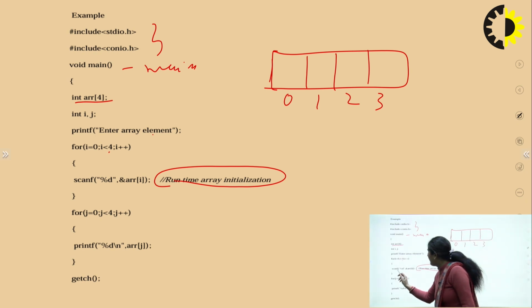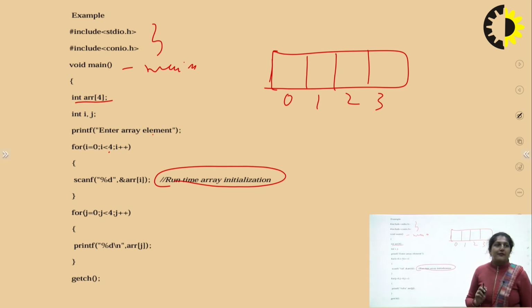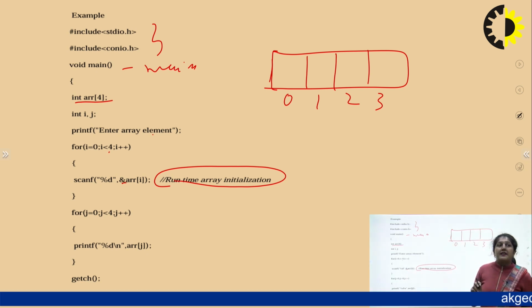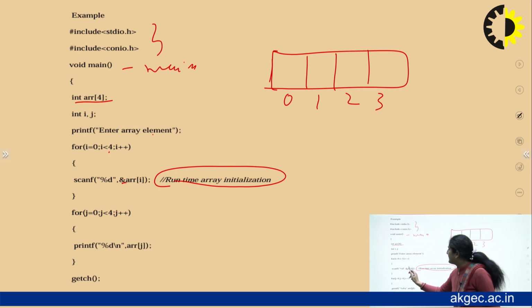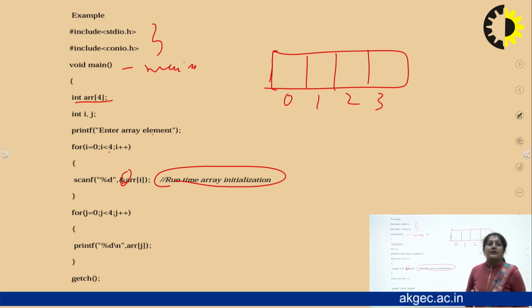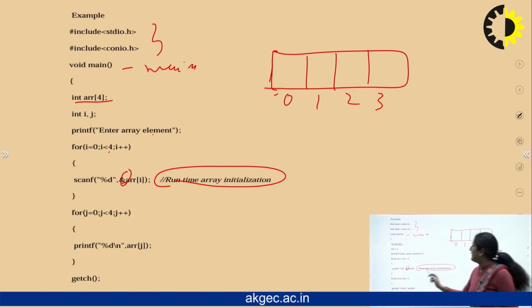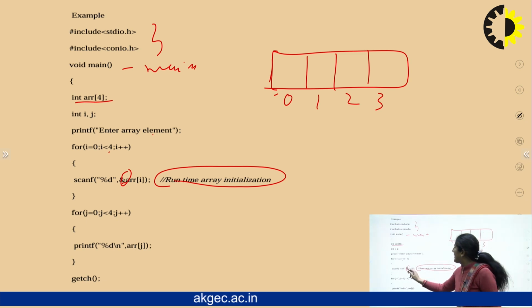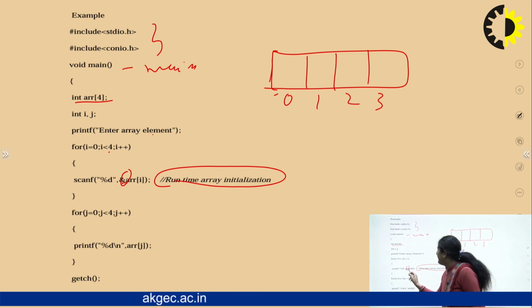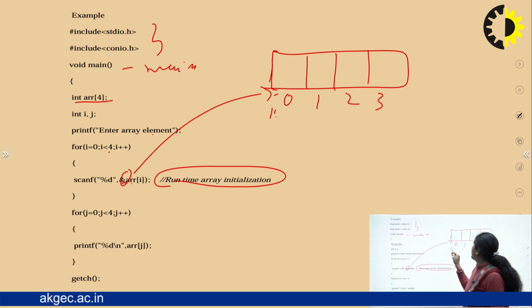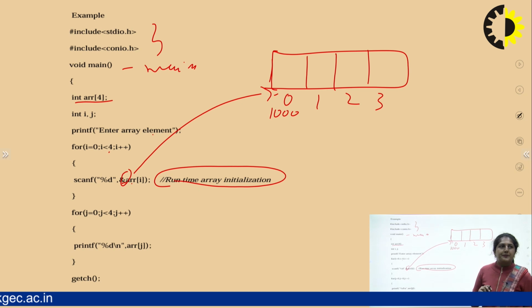The scanf format specifier of integer is %d. Then this is a pointer, that is, it will be the address. The first base address will be indicated by the ampersand arr of i. So it will be indicating this first base address. Let us suppose this is 1000.